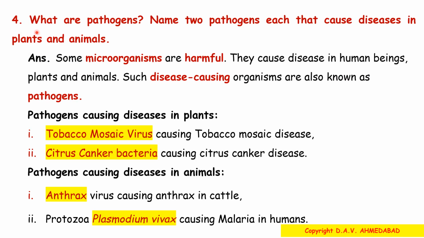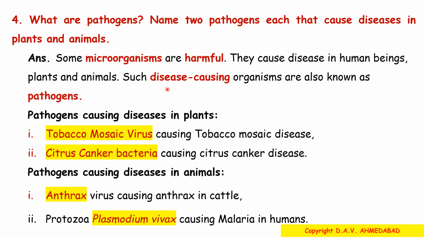4. What are pathogens? Name 2 pathogens each that cause diseases in plants and animals. Answer. Some microorganisms are harmful. They cause disease in human beings, plants and animals.